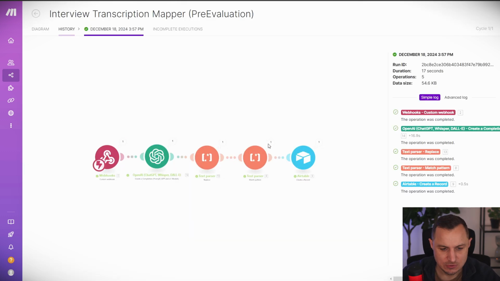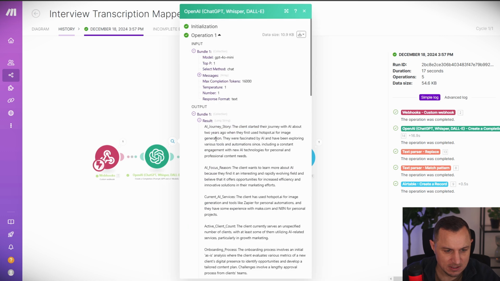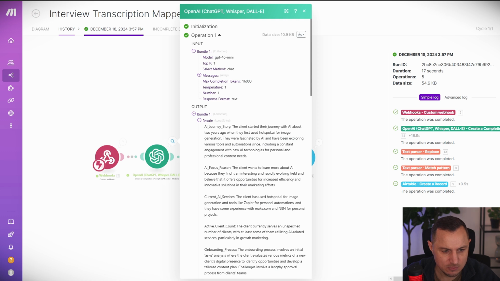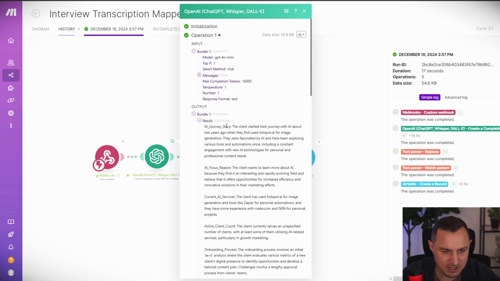Let me show you. Here, for example, this ChatGPT bundle gave me the result, AI journey story, and the client, blah, blah, blah, then AI focus reason, then current AI services, and so forth. It gave me all of this information, and each time we have an empty line underneath.